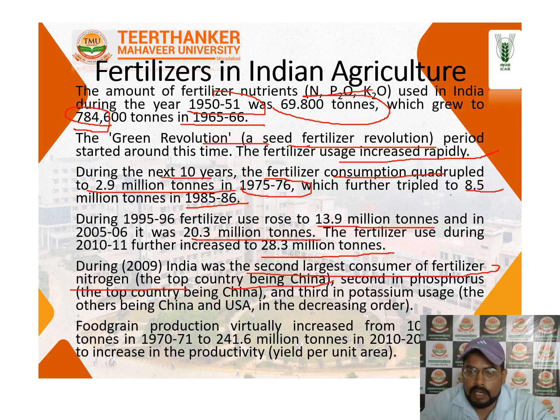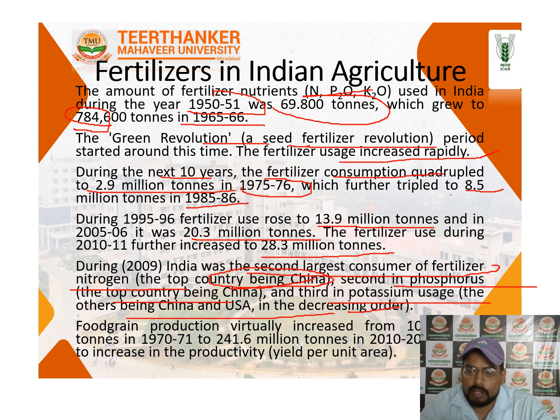top country being China. Production or consumption is always more because it depends on the population. If the population is high, the consumption of food is high, so the fertilizer production required is high. Second, for phosphorus the top country is China. Third is potassium use, and the order is China, USA and so on.